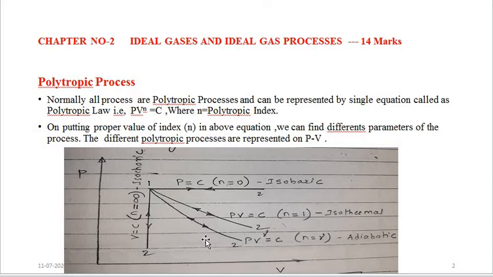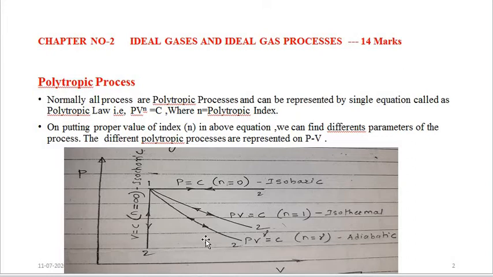These are also polytropic processes, and real gas processes are also polytropic processes. The only difference is that the n value is different for the different processes, whether ideal or practical gas processes.